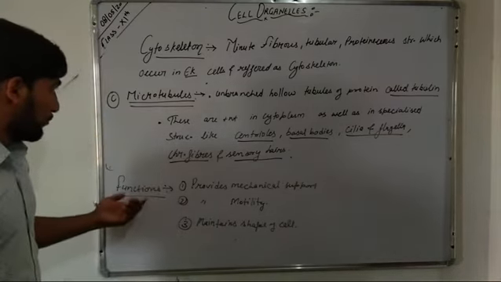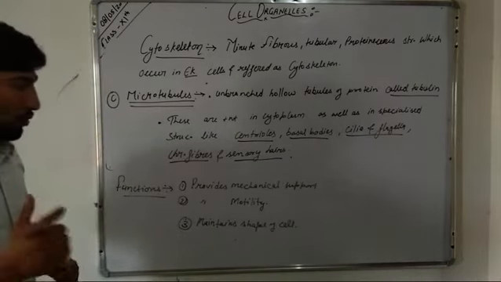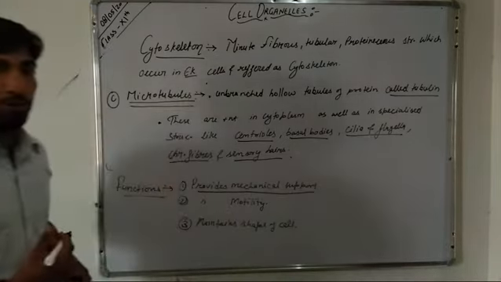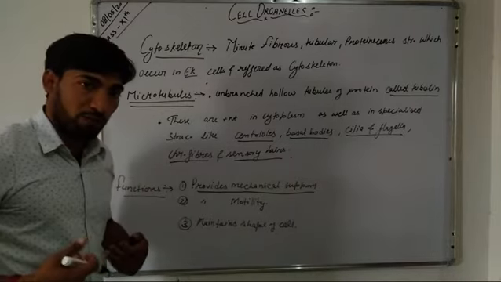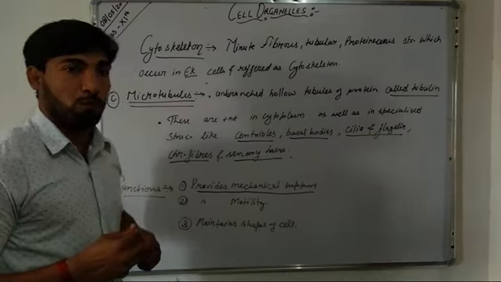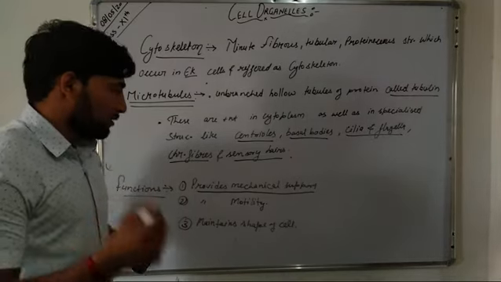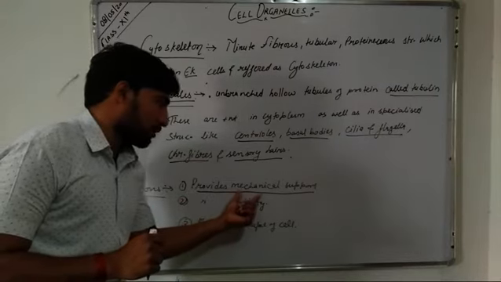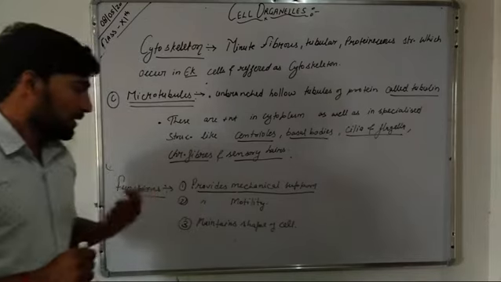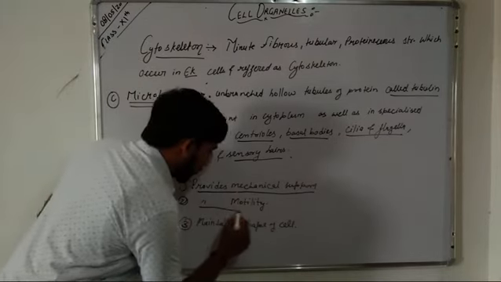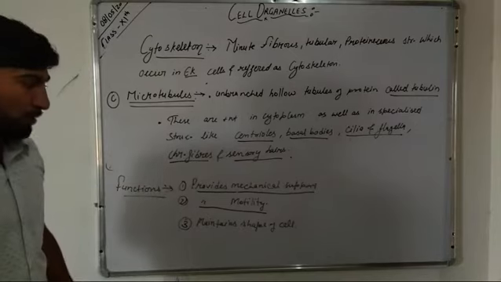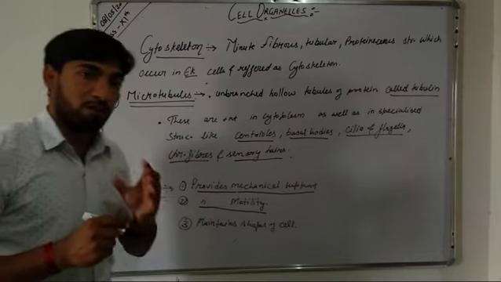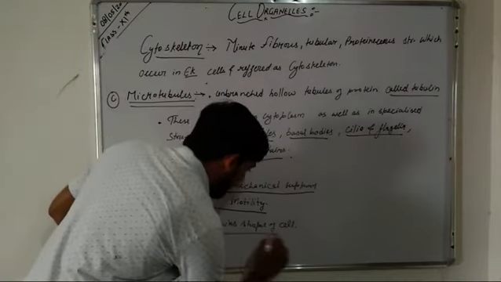Now we come to the function of the cytoskeleton. The cytoskeleton is responsible for providing mechanical support to a cell. Similar to how our body is supported by bones that provide us mechanical support, cells also contain a cytoskeleton which provides mechanical support to the cell. Second, the cytoskeleton provides motility to the cells. Motility means movement. The third function of the cytoskeleton is maintaining the shape of a cell.